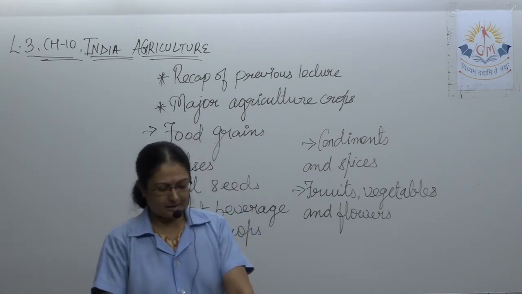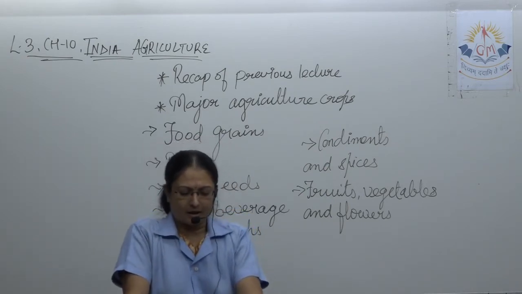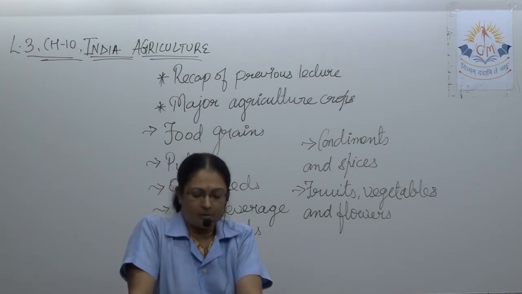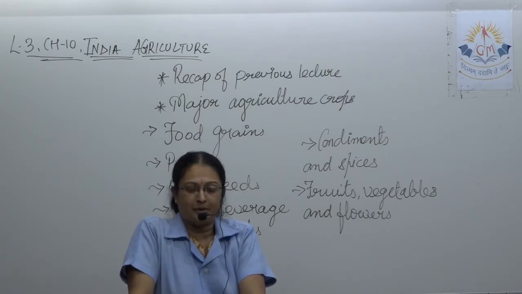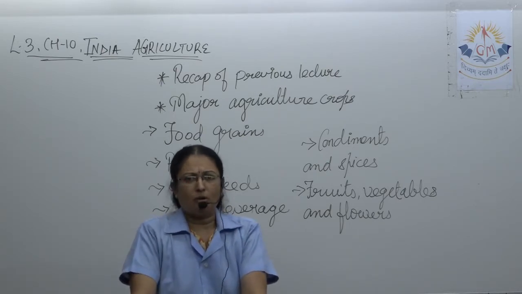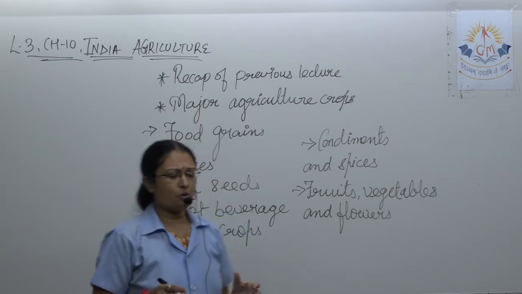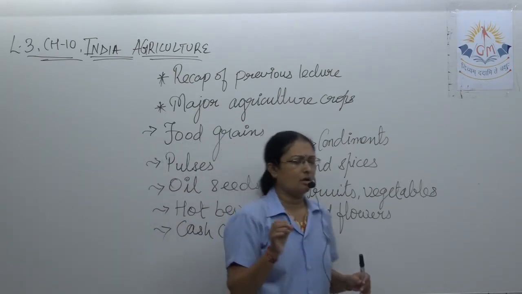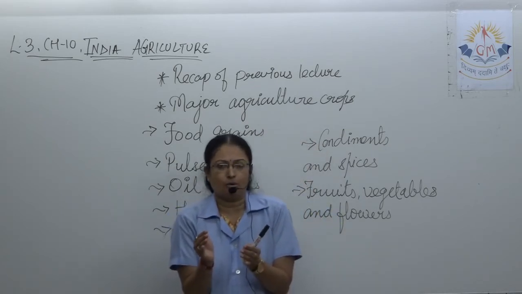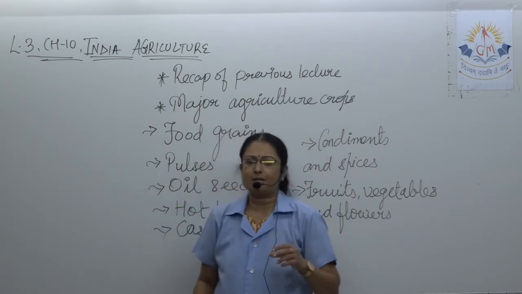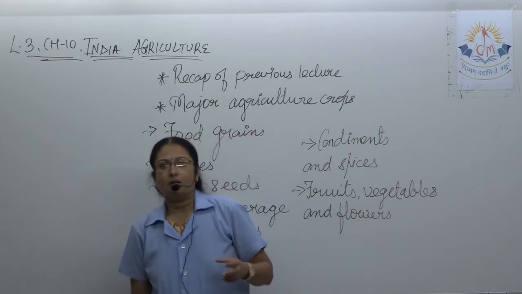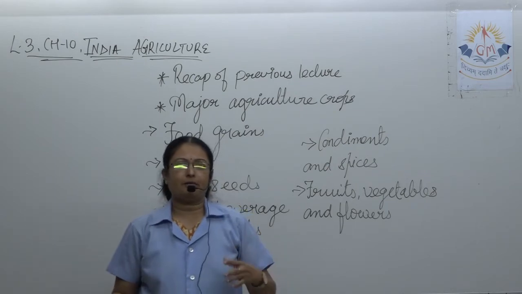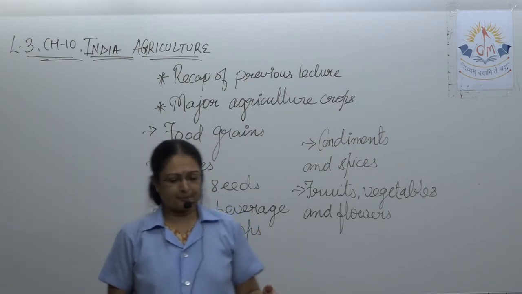What does it mean? After independence, many agricultural development projects were implemented, but the economic condition of the Indian farmer is still very weak. Our farmer produces a very small amount, so that what they produce is used by them only.